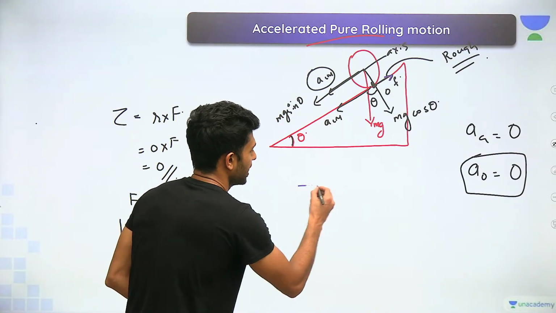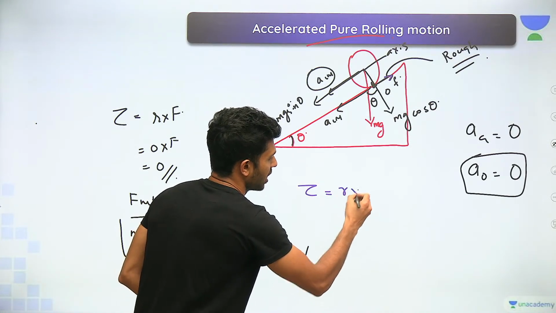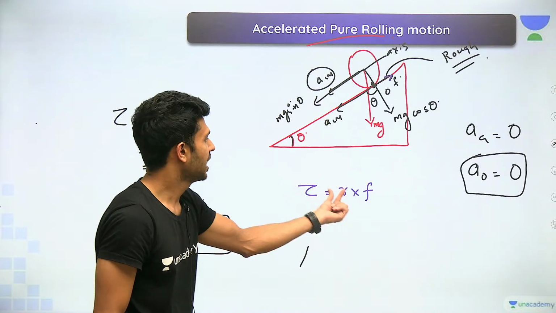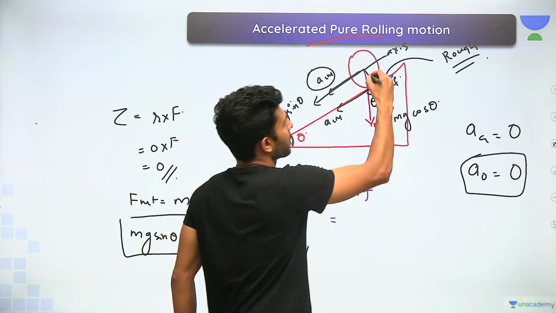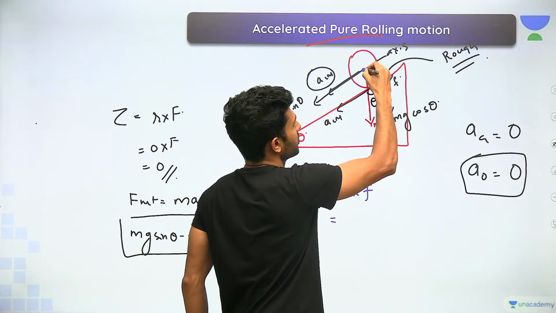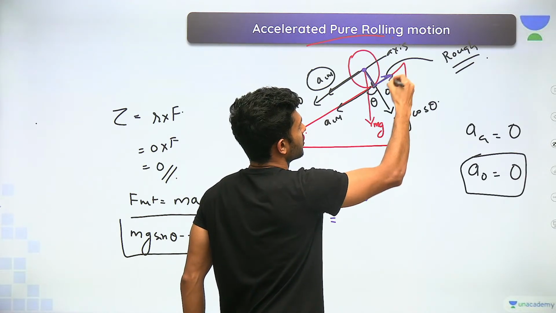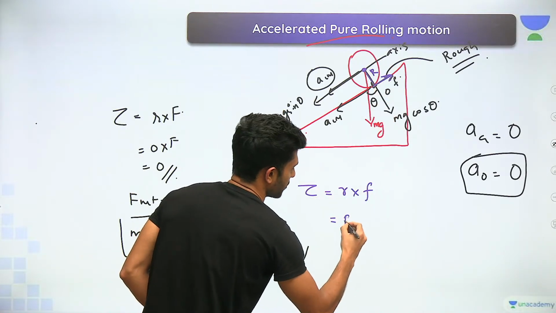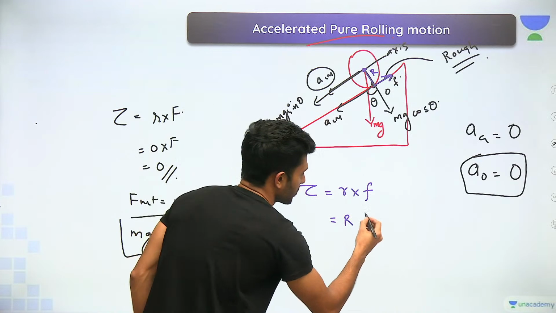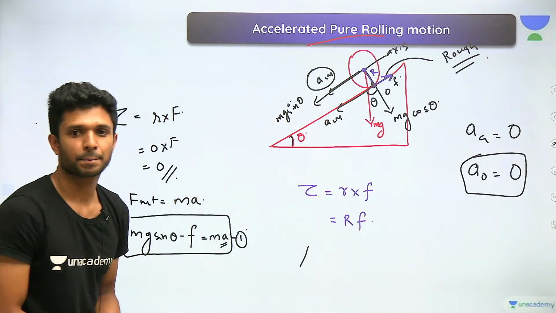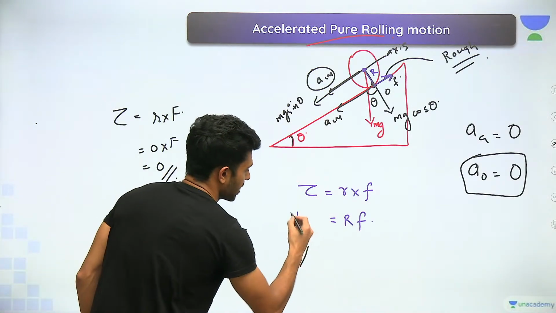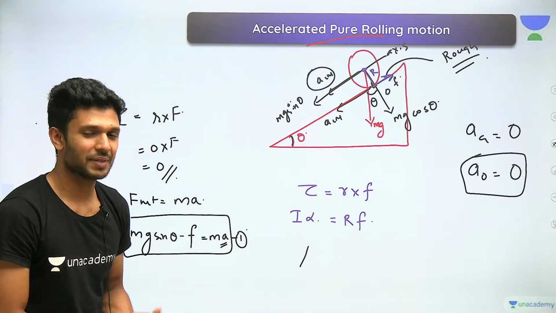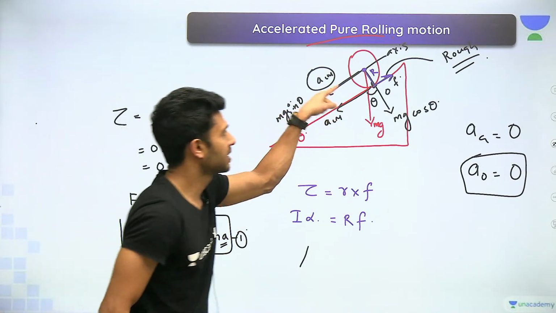So yes, can I write torque is equal to R cross F? Right? Yes or no? Yes. And what is the R here? What is the perpendicular distance from the axis to the point where the force is applied? The radius of that sphere, multiplied by the frictional force, and torque can be written as I alpha.